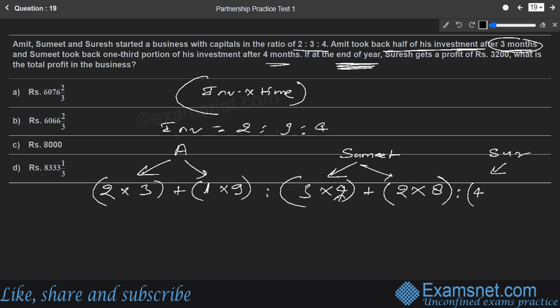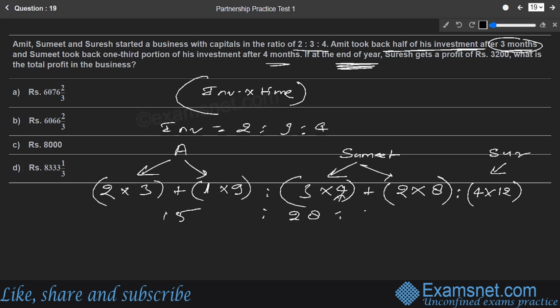Suresh gets a profit of 3,200. The ultimate profit has been given, and Suresh has not made any changes throughout. So the 4 parts will remain in the business for the complete 12 months. So let us find out the ratio. This is going to be 6 plus 9, that is 15, is to the other part, which is going to be 12 plus 16, that is 28.